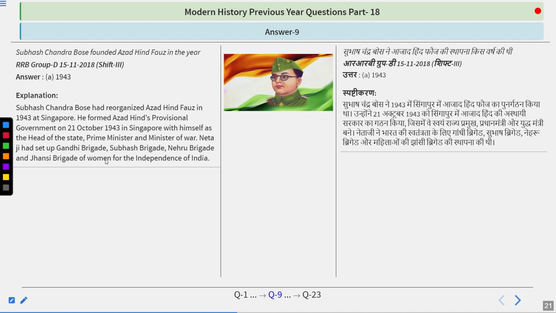He was particularly the Minister of War and the Prime Minister of this provisional government that was formed in Singapore. And in 1944, on the Azad Hind Radio, he declared Mahatma Gandhi as the father of the nation, and after that he declared war on the British colony in India. So answer is 1943.